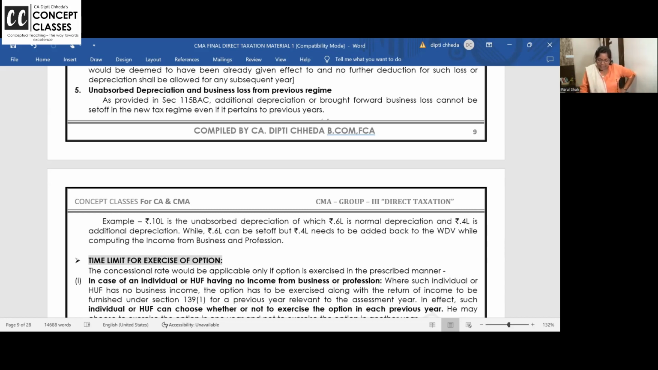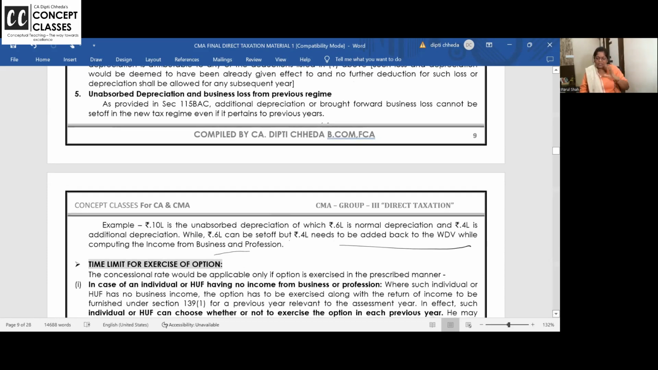For example, 10 lakh is unabsorbed depreciation, of which 6 lakh is normal and 4 lakh is additional. While 6 lakh can be set off, the 4 lakh additional depreciation is added back to the WDV. It cannot be set off. In short, brought forward business loss can be set off only related to normal depreciation, nothing else.